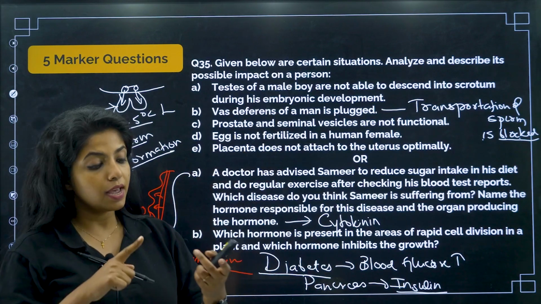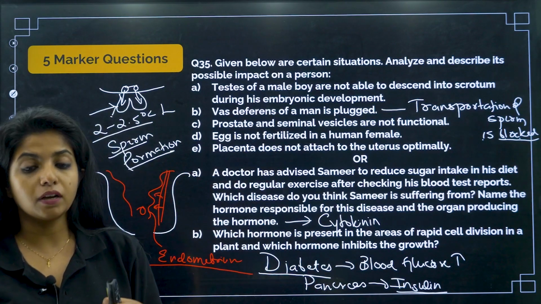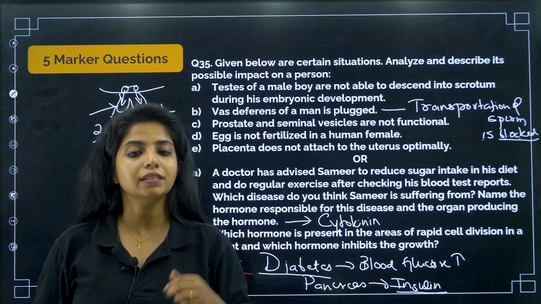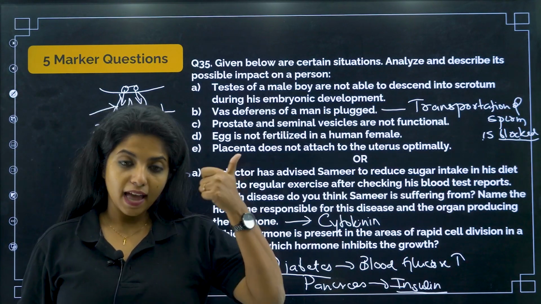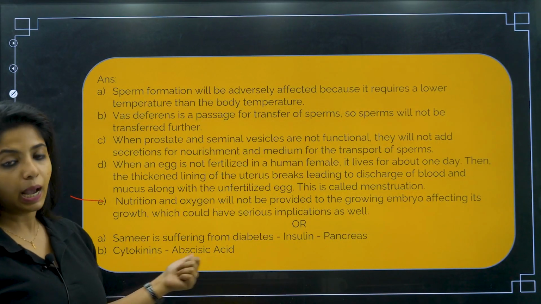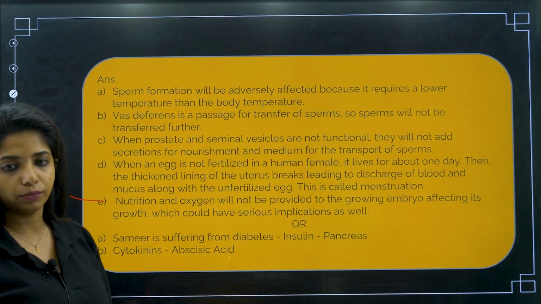So cytokinin, auxin and gibberellin, three of them, they are growth promoters. They help in the growth. There are two hormones which inhibit the growth, that is abscisic acid and ethylene. Abscisic acid and ethylene, my dear children. So here abscisic acid is being mentioned, you can go for that.